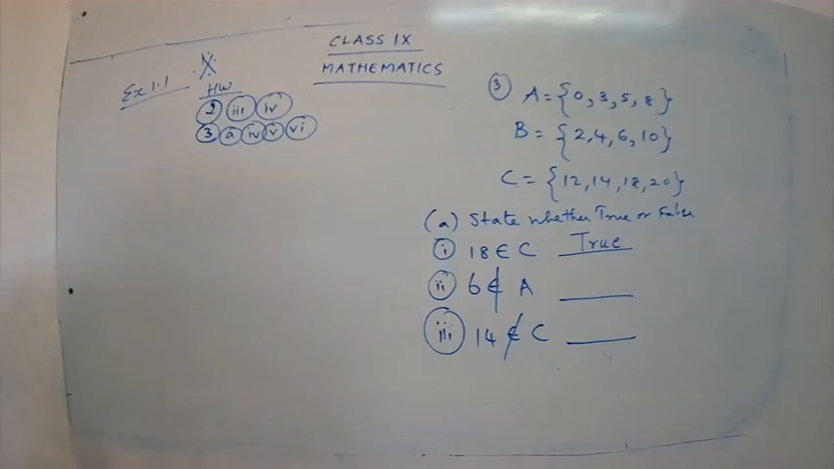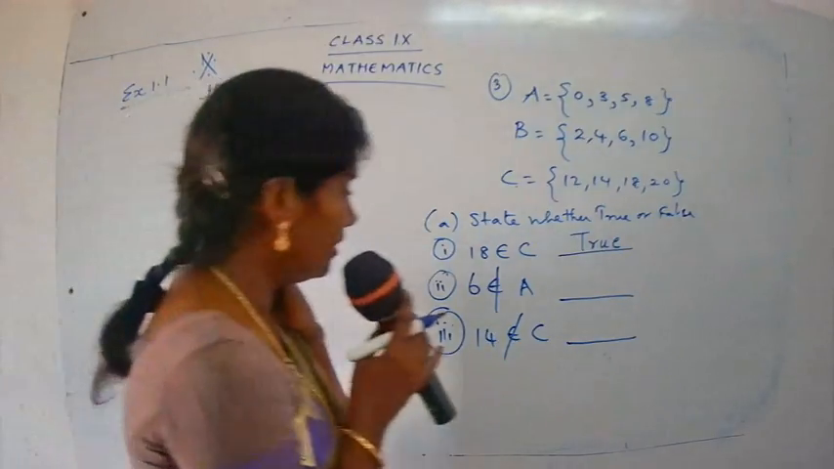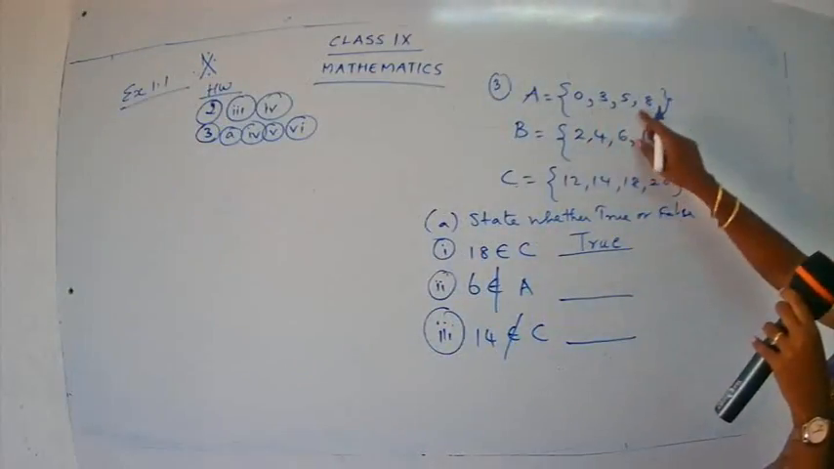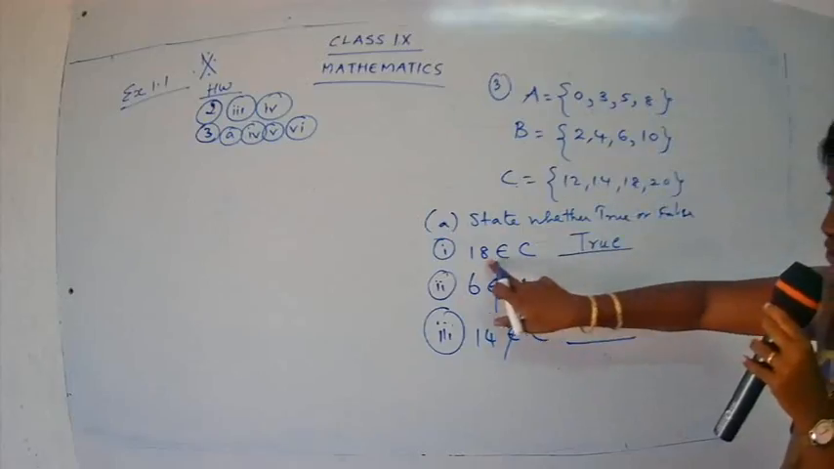Okay. 6 does not belong to A. How to read it? 6 does not belong to A. Just check for 6 in A. Do you have 6 in A? 6 is not there in A. So this is a true statement.